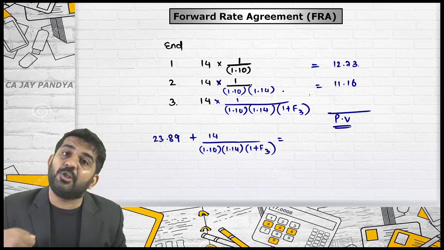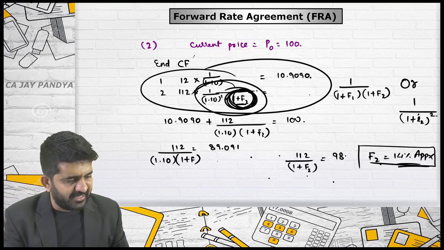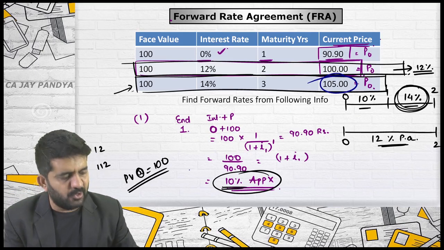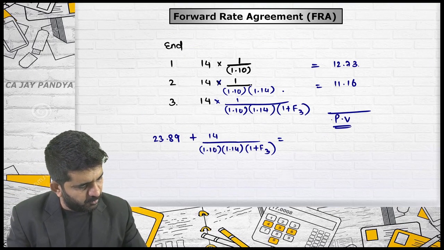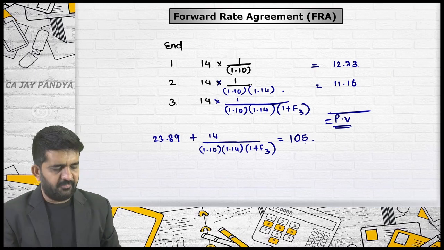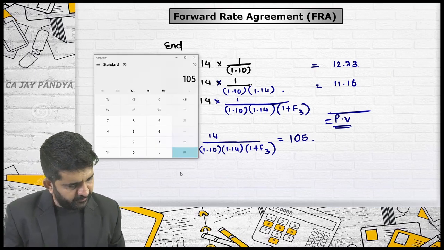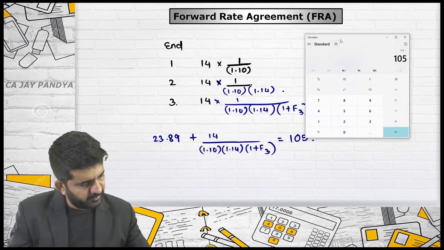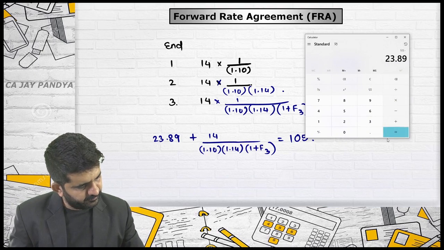Your present value is already available, only the third year is not available. Third year rate is not available. What is the present value? 105 rupees. So I am writing present value should be equal to present value. Present value is 105 rupees, which is already given. Solving this, it will be 105 minus 23.89 equal to